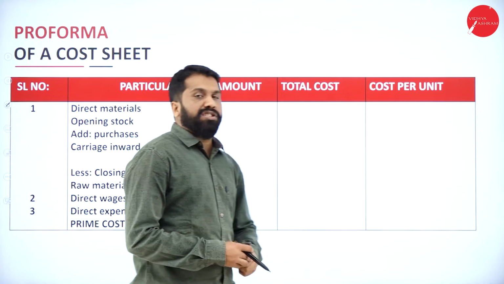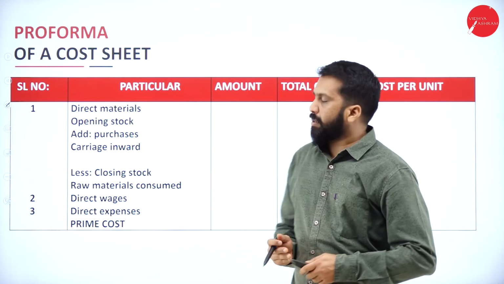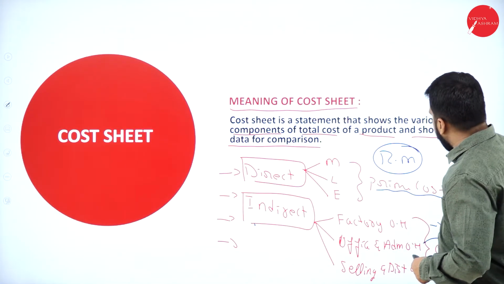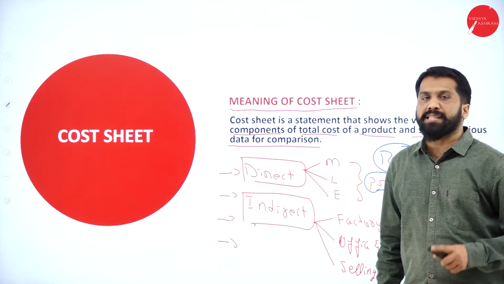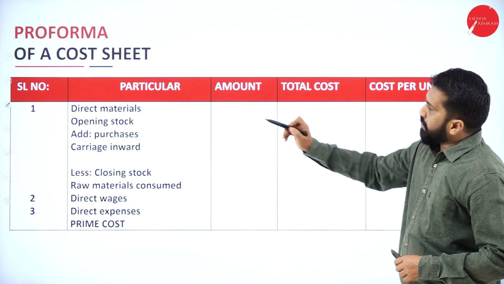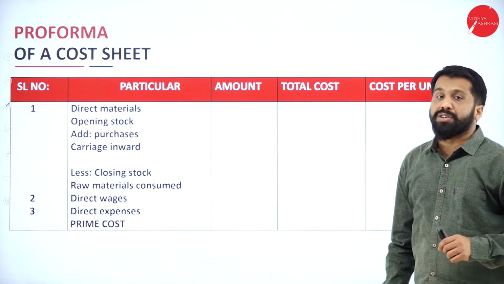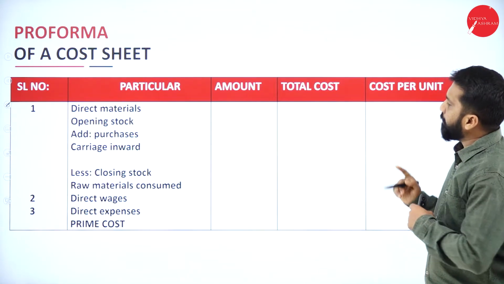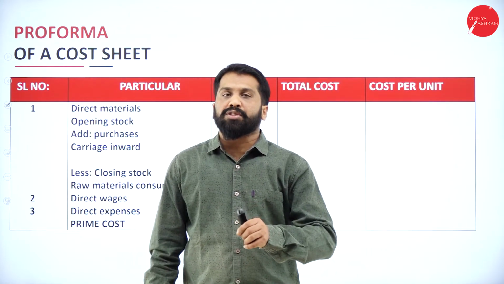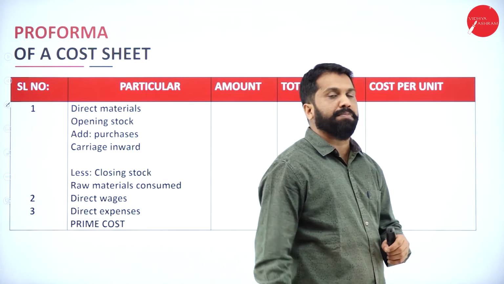Now, the first part of your cost sheet, as I told you, what is your first part? As per our discussion, the first part is your prime cost. The first part is called prime cost. Now, as per this, the serial number, particular, amount, total cost, and cost per unit. Cost per unit, every time we will not calculate, it depends on the requirement of the question. If the question demands that we should calculate cost per unit, then you are supposed to do it.